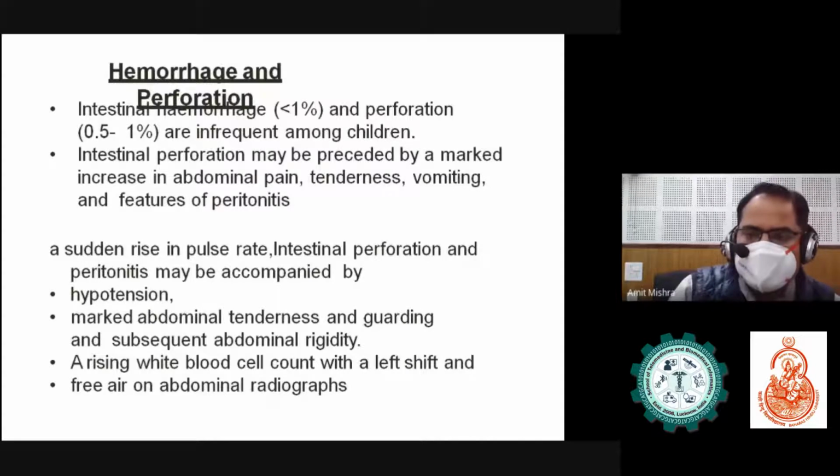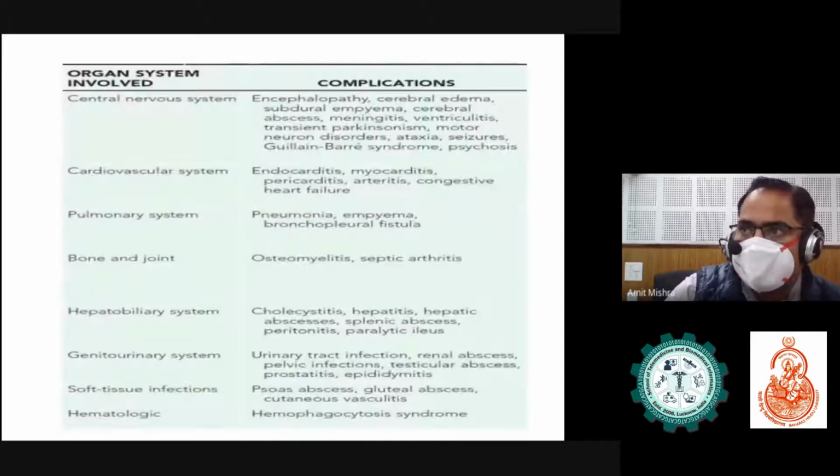So we can see can get the picture of basically subacute uh,